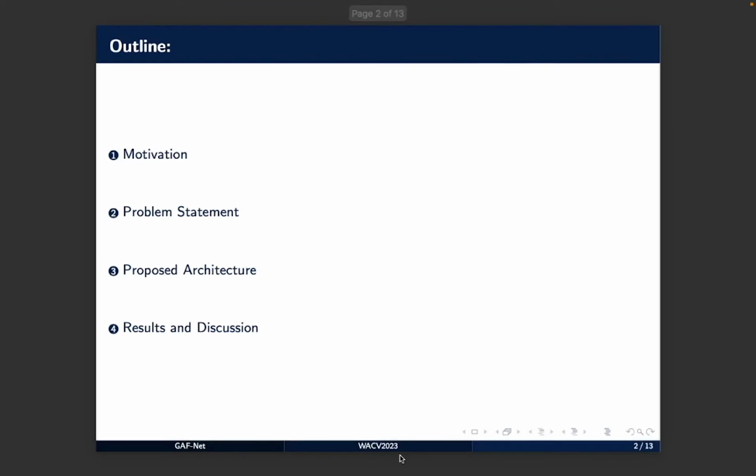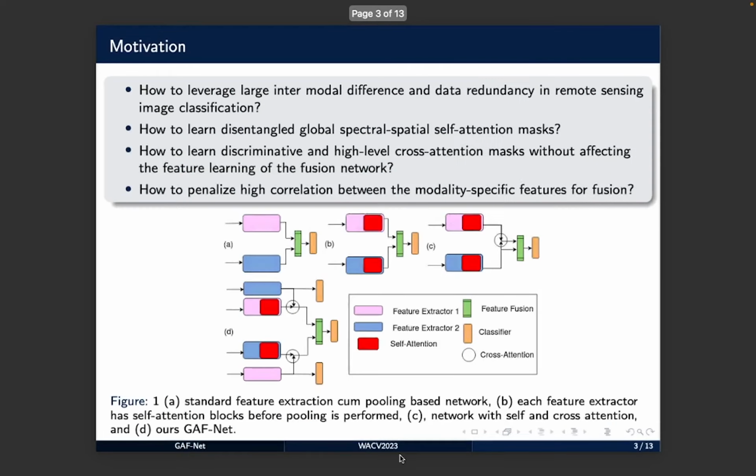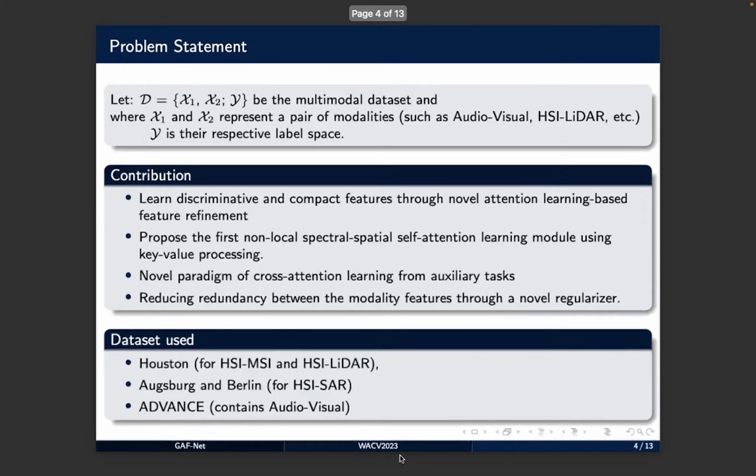Here are the agendas of our research work. Motivation: firstly, we focus on how to leverage the large intermodal difference and data redundancy in remote sensing classification, how to learn the disentangled global, say spectral and spatial attention mask and cross attention mask without affecting the feature learning, and how to learn discriminative features and penalize the high correlation between the modality specific features for the fusion. The figure below depicts the difference between the earlier cross attention and self attention based networks and our proposed architecture, GAF-Net.